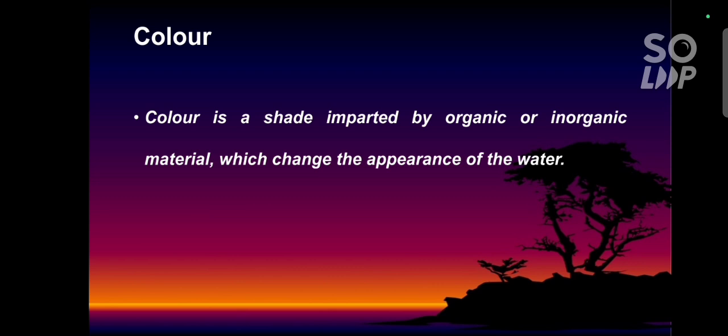Most of the color is found in surface water. It can be yellowish brown to dark brown. The color of natural water is mainly due to the presence of dissolved or colloidal organic and inorganic material. The main sources of color are algae, organic dyes, humic compounds, then iron, manganese and other chemicals, etc.